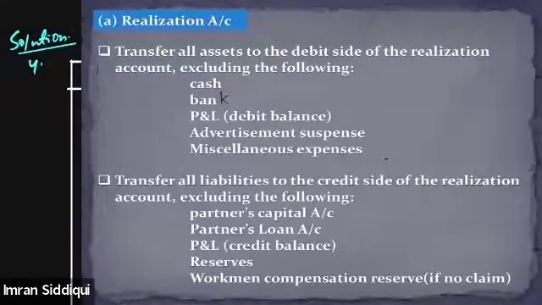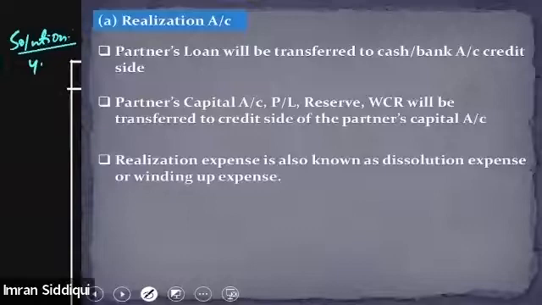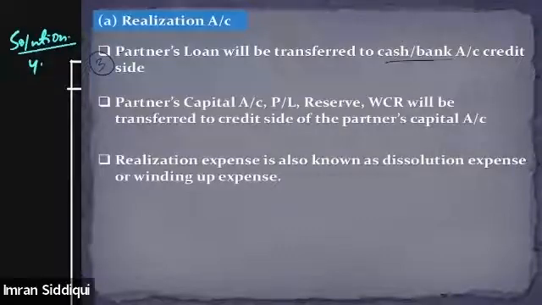Then the second step is to transfer all the liabilities, excluding the partners' capital account, partners' loan account, P&L credit balance, reserve, and workmen compensation reserve. Then the fourth step is to transfer the partners' loan account to the cash account or bank account, credit side.